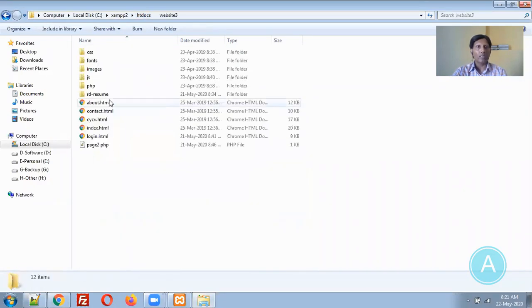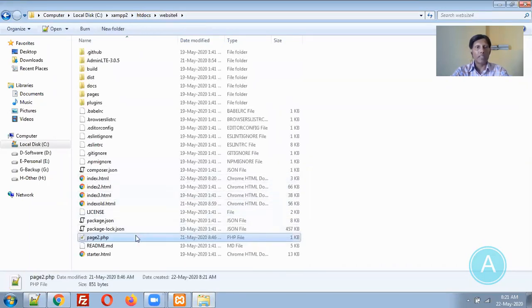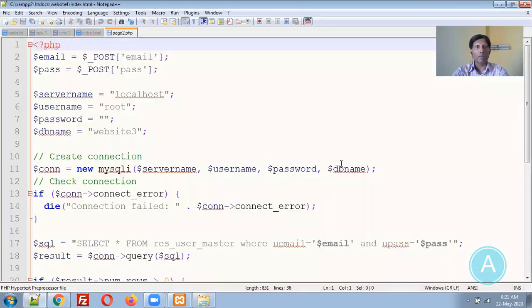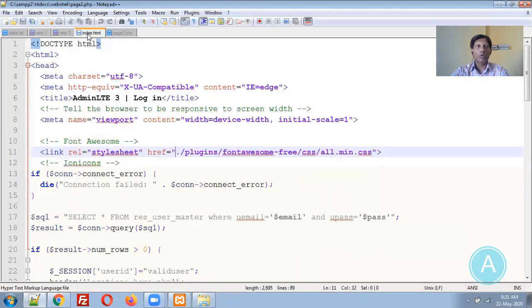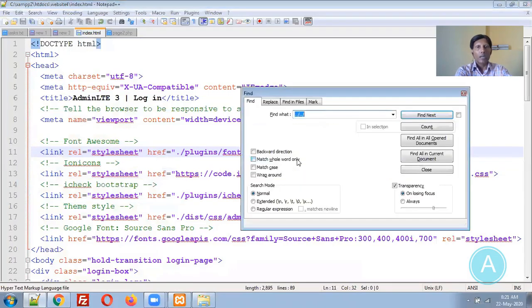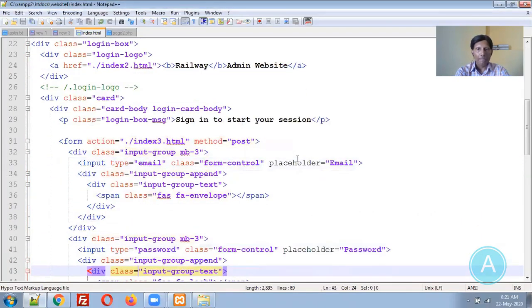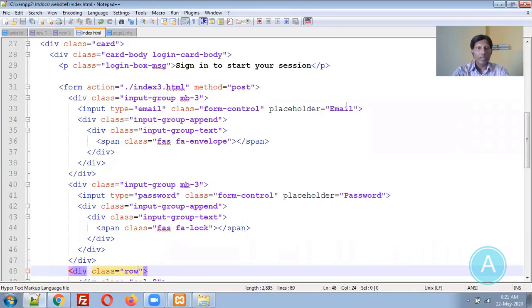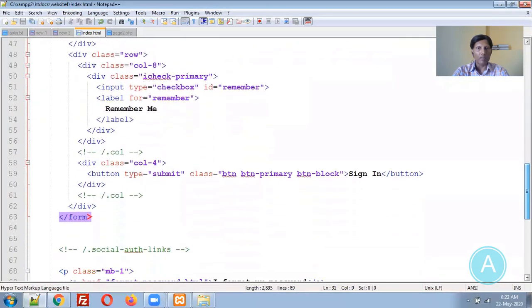I think yesterday we prepared that page. That is page number 2. So let me paste page number 2. I am opening this page number 2. I am receiving this email and password. Let me go back to the index page and find the form. This is the form. Yes, email address is there. Where is the password? This is the password. Okay, this is the form starting and this is the form closing.